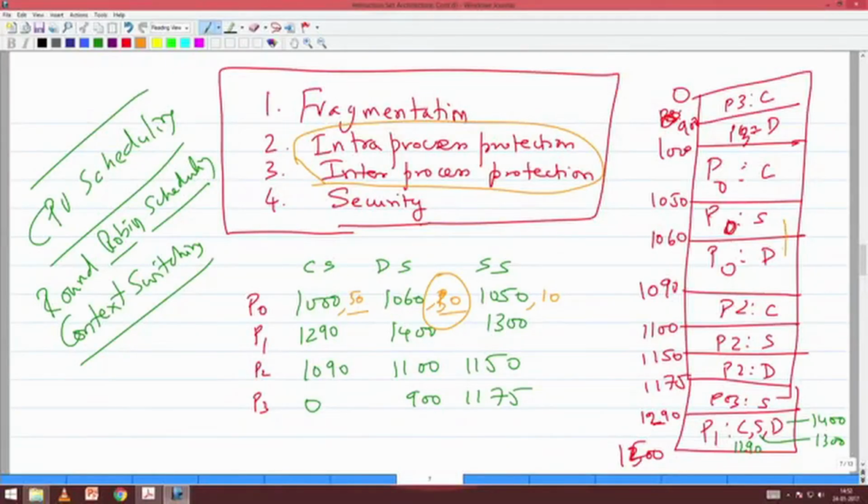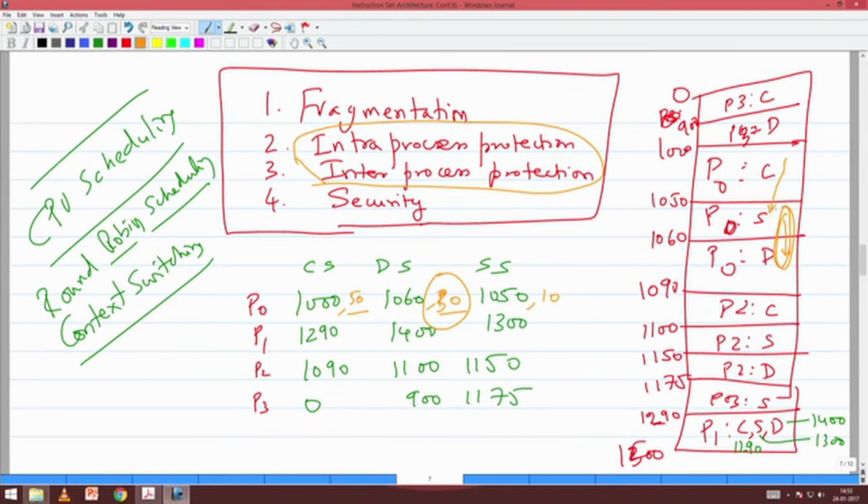For example, if P0 overgrows his stack and starts writing into the data, that is also corruption. If P0 starts executing from the stack, instruction after instruction, that is also corruption.